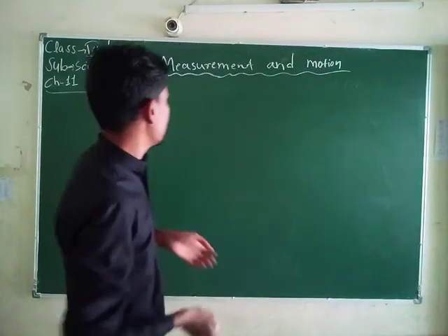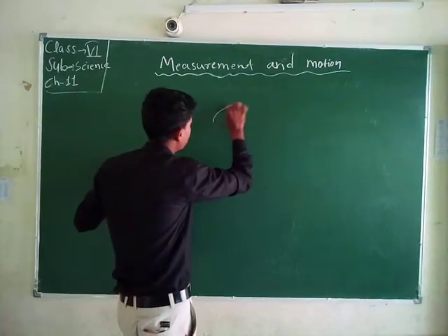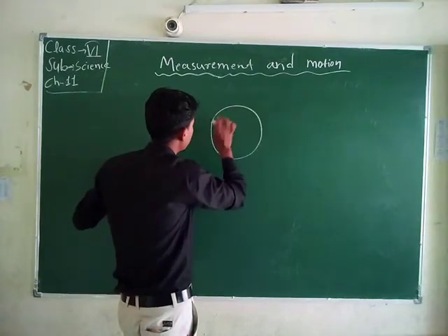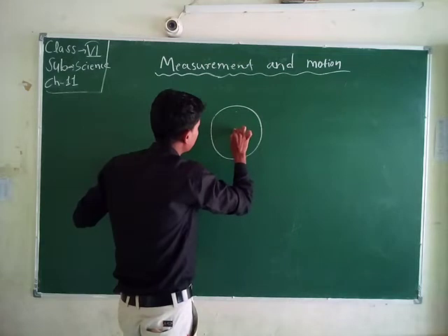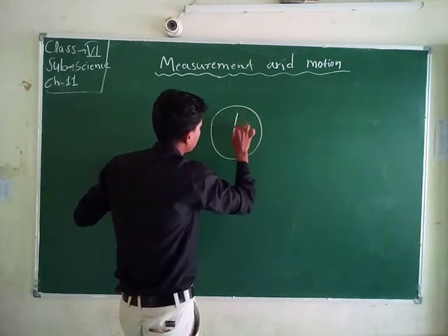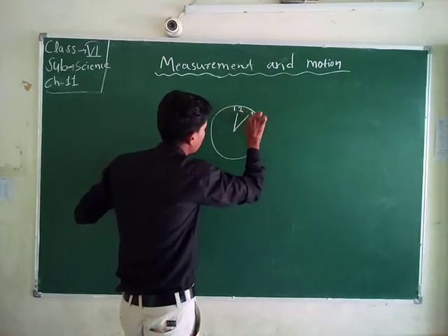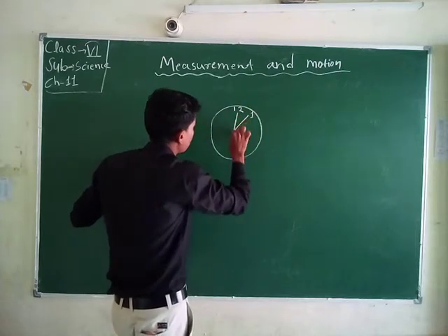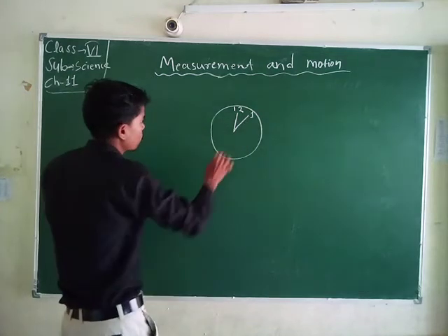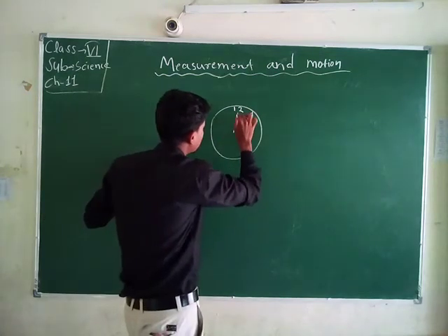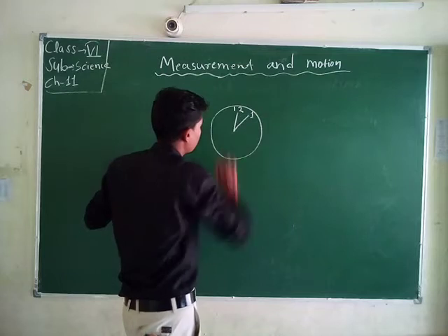If we wait 5 minutes, we will observe that the minute hand changes from, suppose, 12 to 1. This changing of position is called motion.